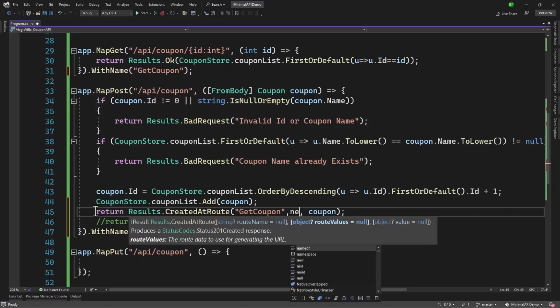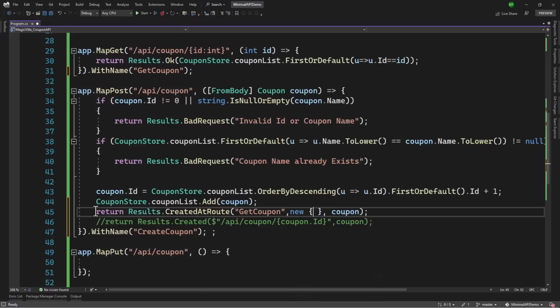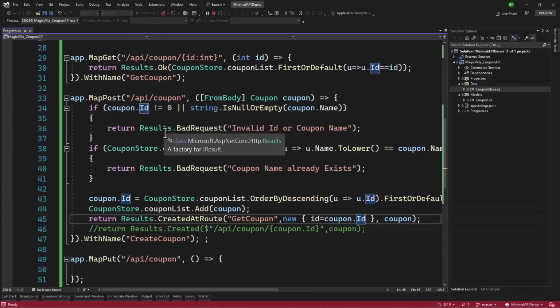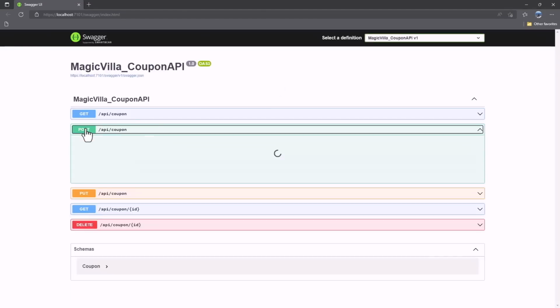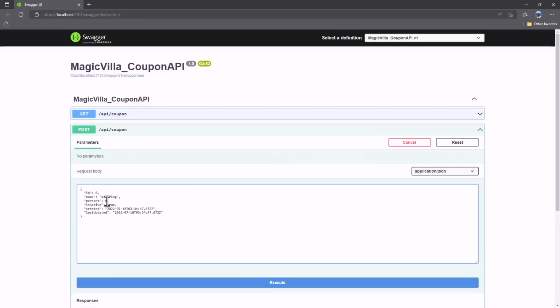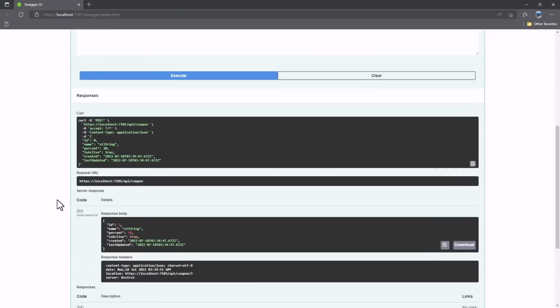So we will create a new object, and we will say ID is equal to coupon.id. And finally, we will pass the object. That looks good. Let me see if that works. We will post again. It will create an ID 3. Let me try that. And perfect, that looks good here.